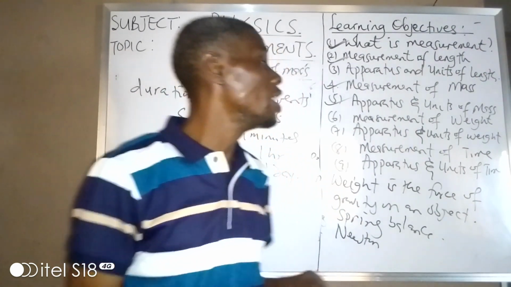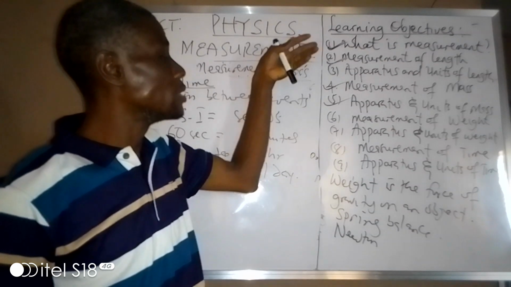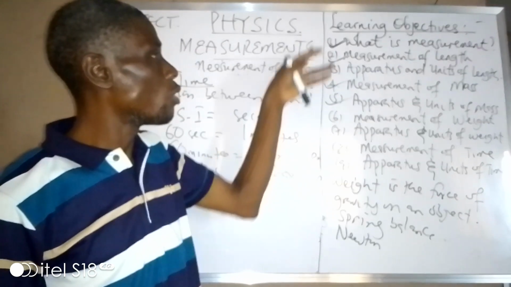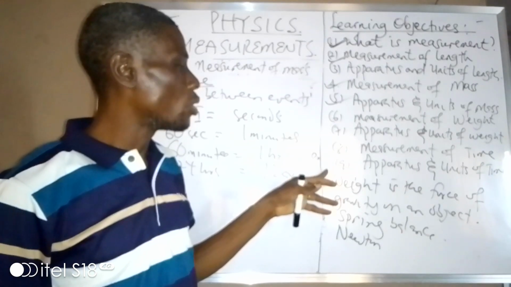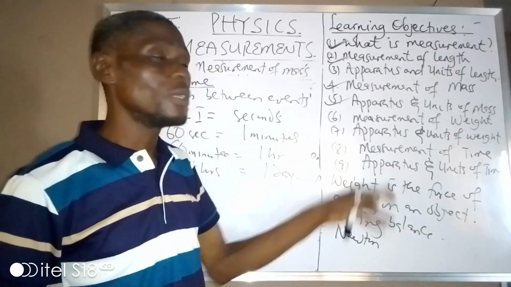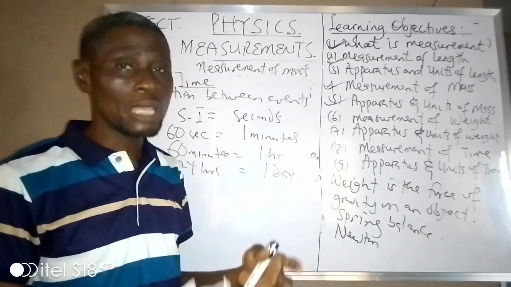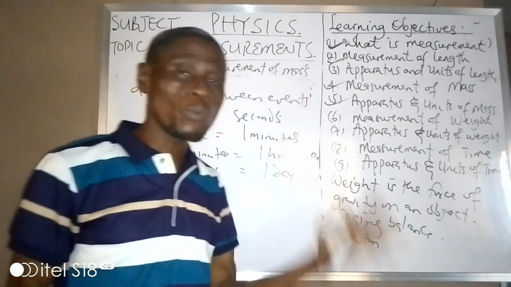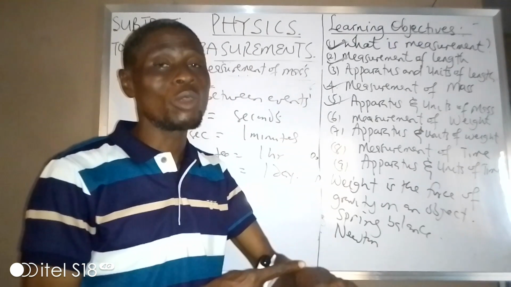So we have been able to cover all our nine learning objectives, from what is measurement up to the apparatus and unit of time. Again, I'll repeat, the apparatus used to measure time in the lab is the stopwatch, which we call a stop clock at home.